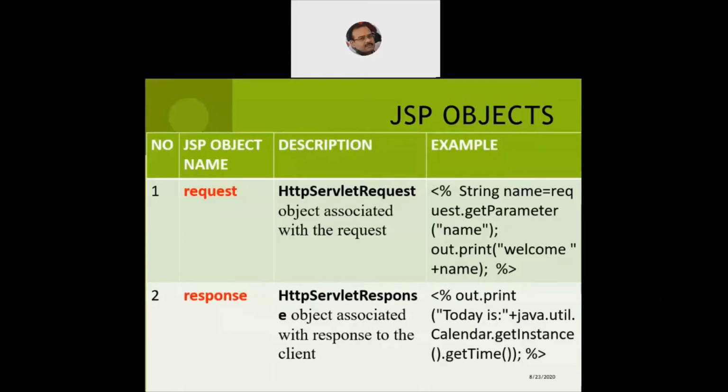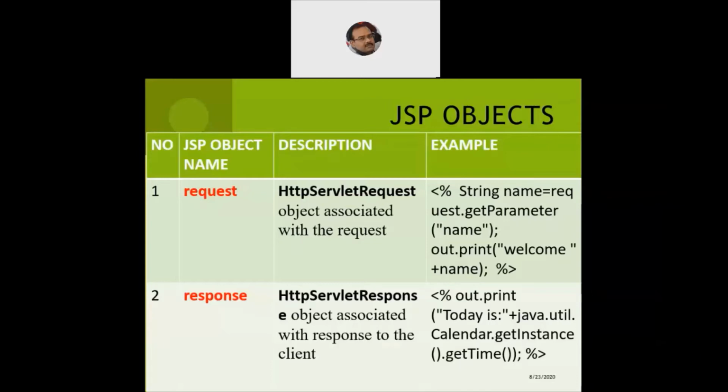Now what should be the matching line of code which I need to write within a JSP page? I say less than symbol percentage, and let us say I would like to fetch the value of a variable which is there on the client side. So I must know the name of the HTML component which is there on the client machine, and I'm going to fetch the value for it. So what do we do here? We say request dot getParameter. Now getParameter is the name of the function associated with the HTTP servlet request. So request is the name of an object. With the help of that object, we make a call to the getParameter function. Within parentheses, within quotes, we fetch the value of the name variable.